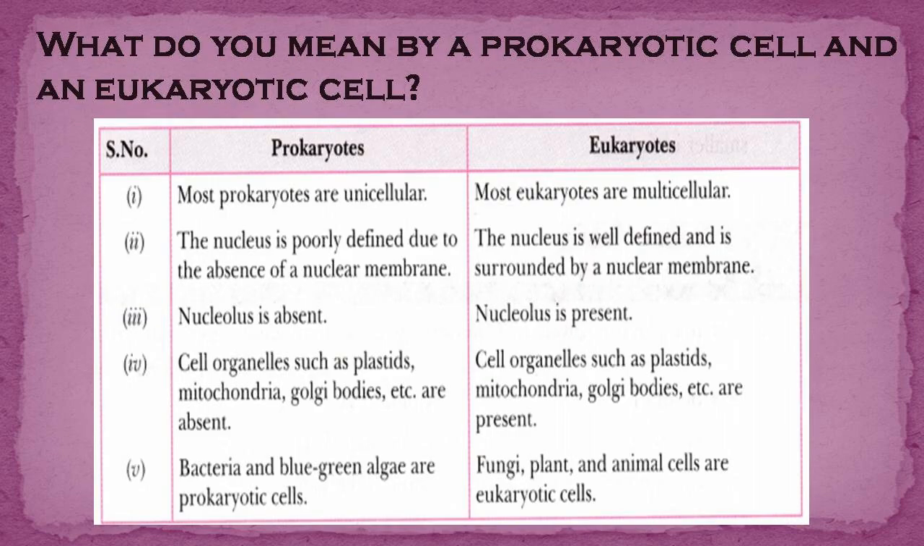What do you mean by prokaryotes? Prokaryotes do not have a well-defined nucleus, and membrane-bound cell organelles like mitochondria and Golgi bodies are absent. Some examples of prokaryotic cells are bacteria and blue-green algae. Eukaryotes have a well-defined nucleus with nuclear membrane. Membrane-bound cell organelles like mitochondria and Golgi bodies are present in eukaryotes. So examples of eukaryotes are plant cell, animal cell, fungi. These are all eukaryotic cells.